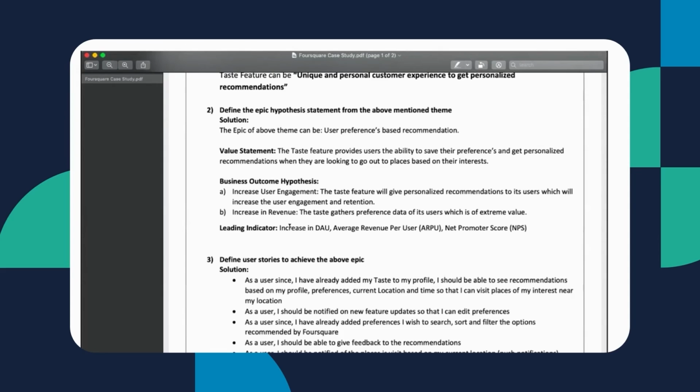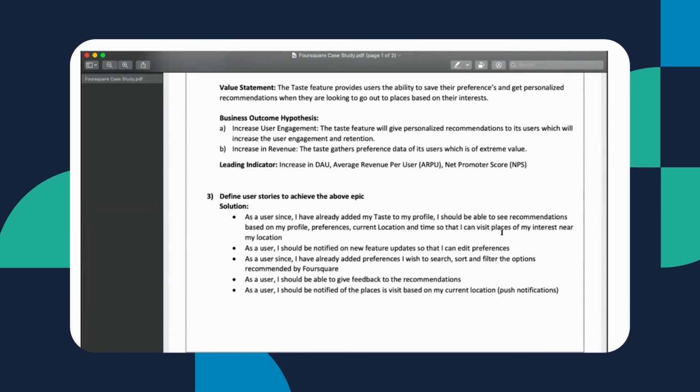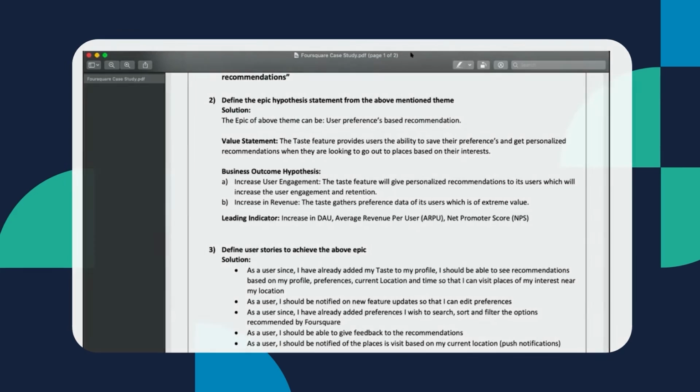Leading indicators for these would be increase in daily active users, average revenue, and NPS, some of them. So that is more or less what we were able to come up with on the Foursquare piece.